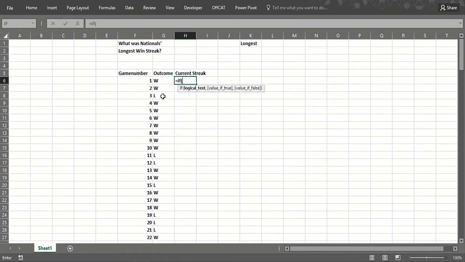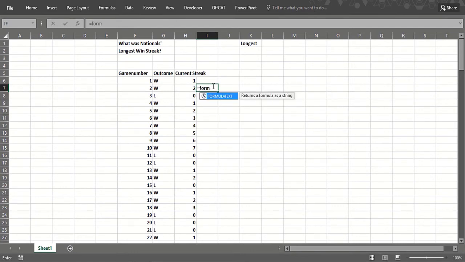So we can do this with if statements really quickly. If this equals W, then you have a not case sensitive 1 game winning streak, otherwise 0. And then you could say if the current game was a loss, then you're back down to 0. Otherwise you add 1 to the length of the streak. Just copy that down. So that would be something like this. Again, the if statements are so versatile for doing what we need.